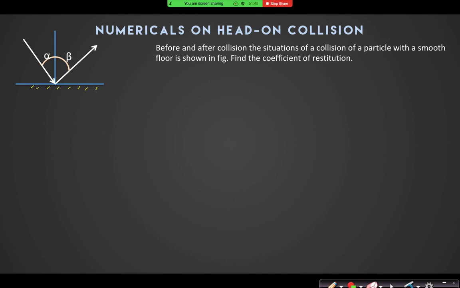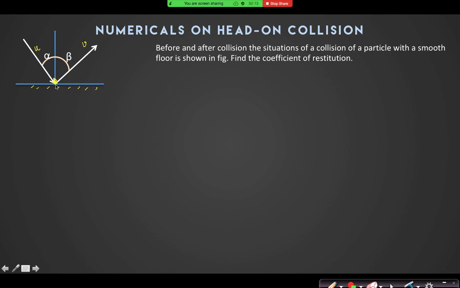Before and after collision, the situation is shown. So look, if I say that just before the collision it strikes with velocity u, and after the collision it comes with velocity v. Then I take only the ball as a system, only the ball.